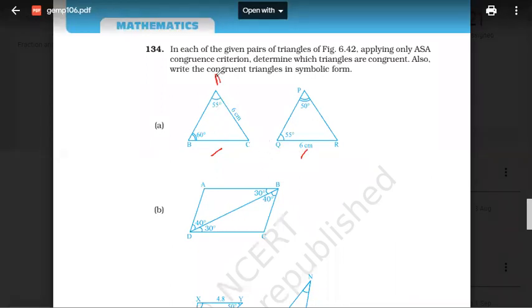This is ABC. So I'll just ask one question. Triangle ABC is congruent to which triangle? Tell me.